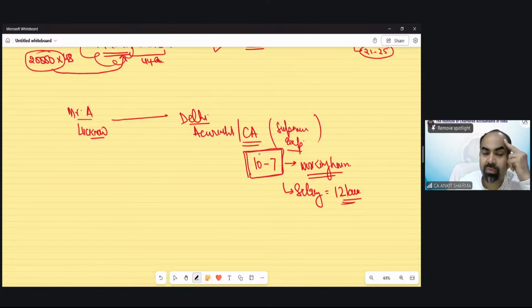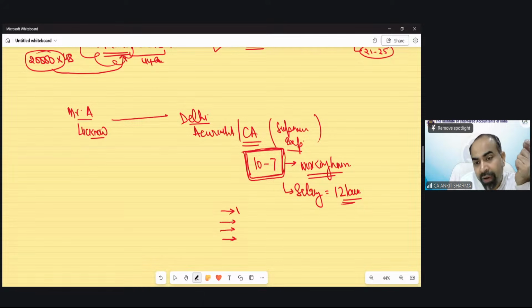Now, logically, if that employee, that CA, Mr. A, went from Lucknow to Delhi for this job, there would be some expenditure associated with his service. He has to take a flat or house on rent. Technically, for performing this work, it is not only that he will go there, sit there and do his work. There are certain inherent expenditures which need to be incurred by that employee for performing this work.